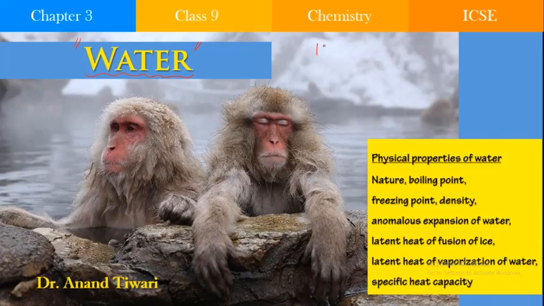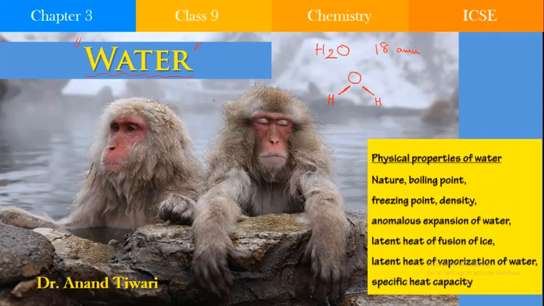The formula of water we write as H2O, which is dihydrogen oxide, and the molecular mass comes to 18 atomic mass units. The typical structure of water would be angular in this way, okay, in which two hydrogens are bound covalently with the oxygen atom.